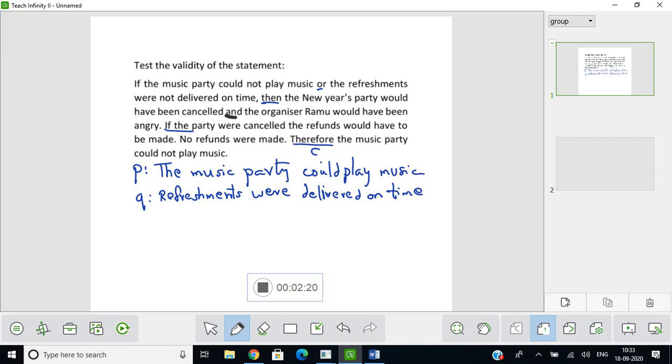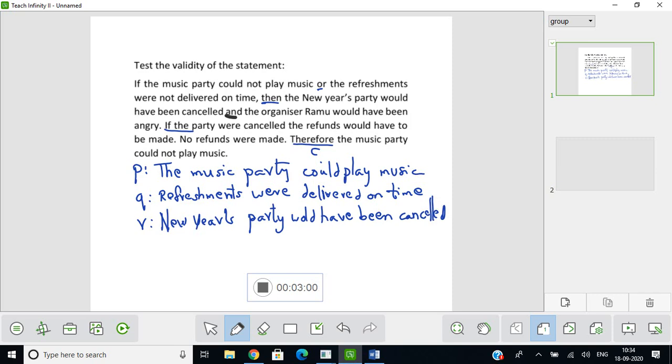Then the New Year's party would have been cancelled. So the next one would be New Year's party would have been cancelled.